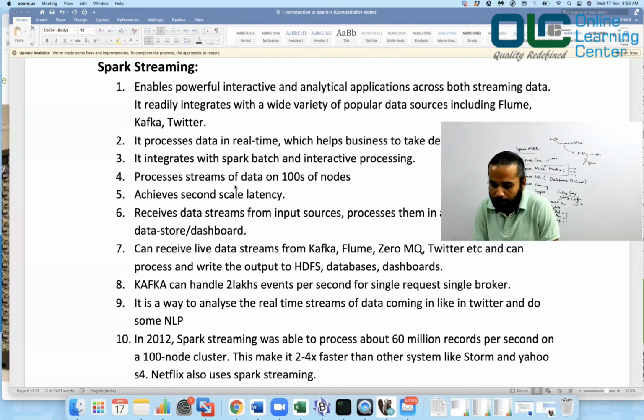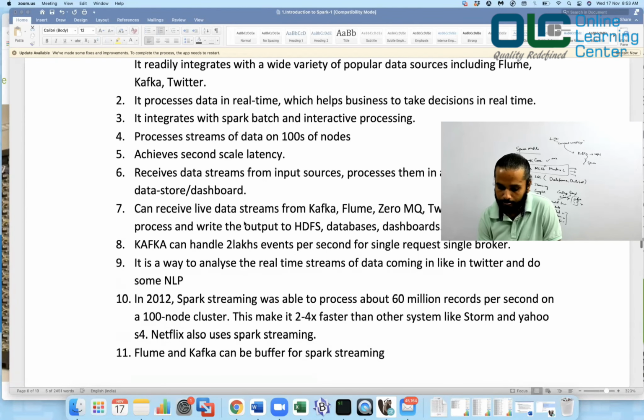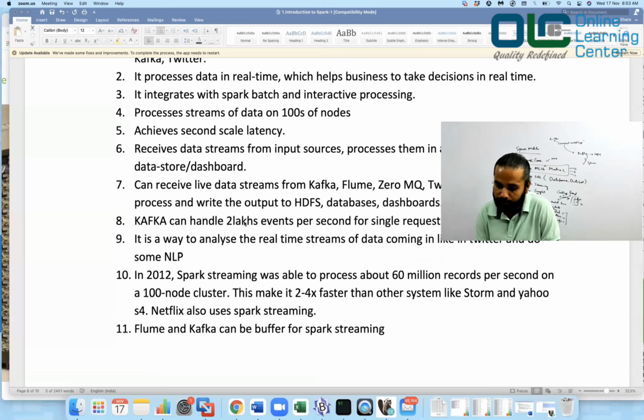Spark streaming basically enables powerful interactive and analytical applications across streaming data. It readily integrates with a wide variety of popular data sources, including Flume, Kafka, and Twitter. So whenever you want to read the data in real time, you should use Spark streaming, because that is very, very powerful. It processes the data in real time, which helps the business take decisions in real time, like fraud detection, or whether I should approve him a loan or not, which can be done in a much easier way.